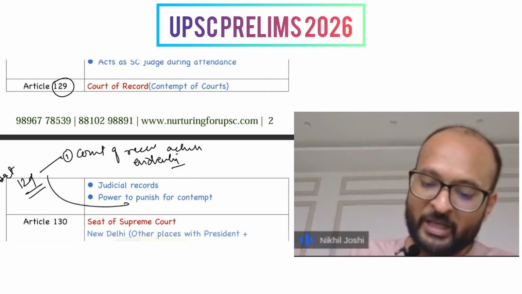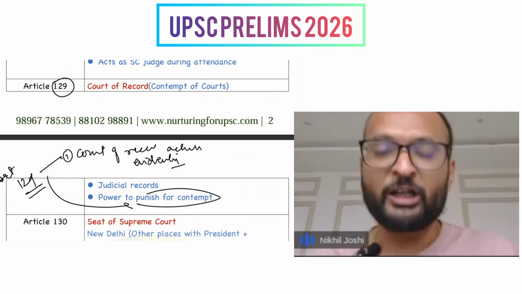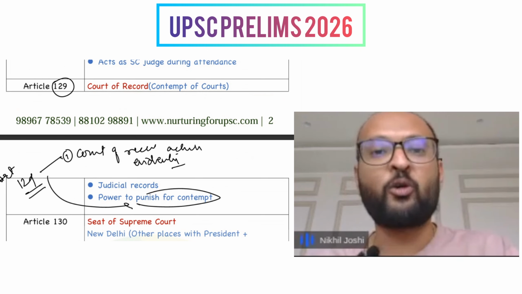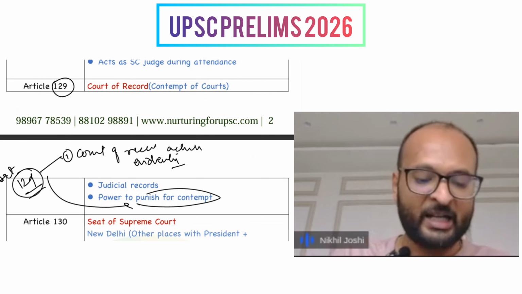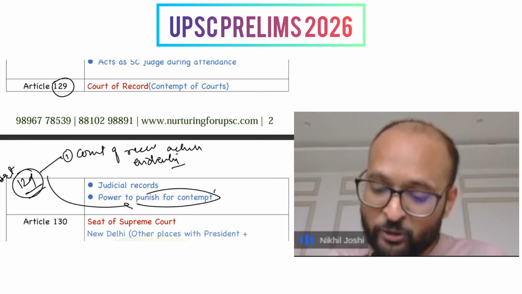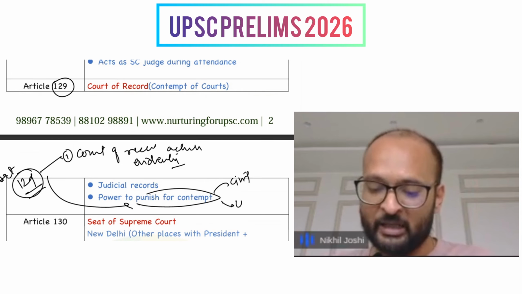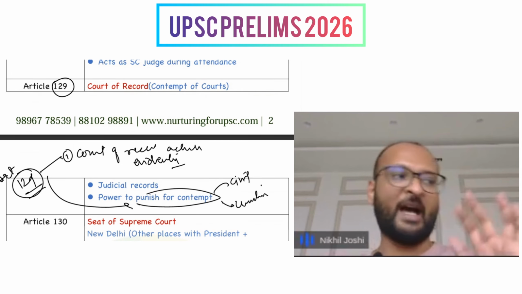Next is the power to punish for contempt. The power to punish for the contempt of not only itself but other courts has also been given under Article 129, and the power to punish for its contempt can be civil, and there is also criminal contempt of court as well.